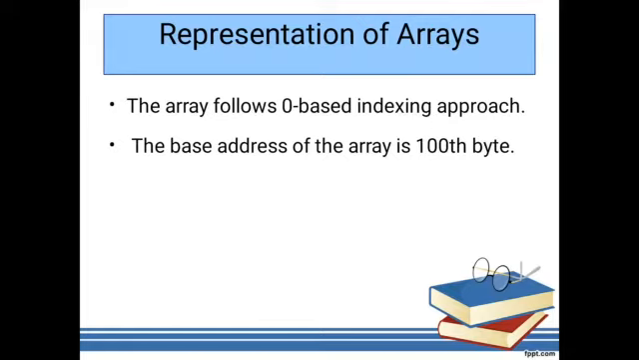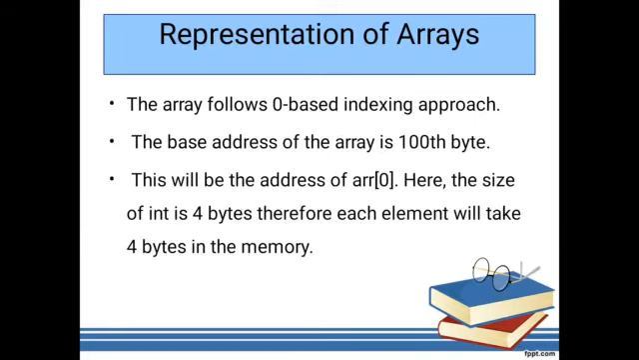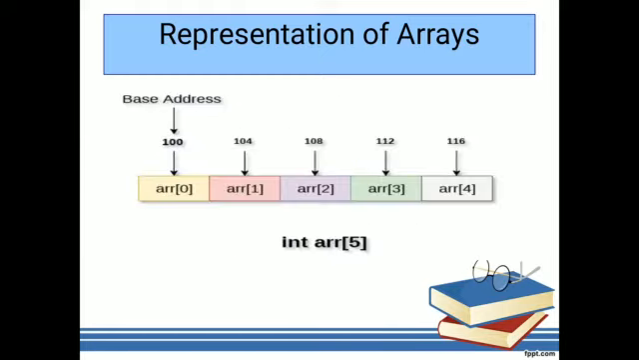The base address of the array is the 100th byte. For example, if you consider an integer type of data, then each and every element occupies 4 bytes of memory space, and the starting element of that array is ARR[0], which starts from the 100th byte. The 100th byte is considered the base address of the array. So let's see how it is represented.